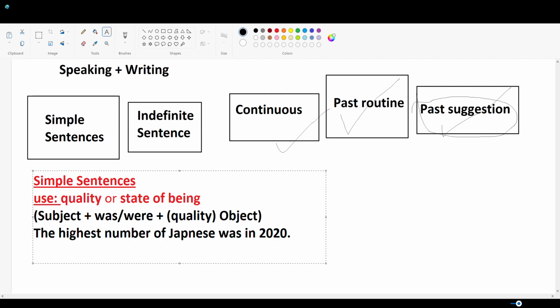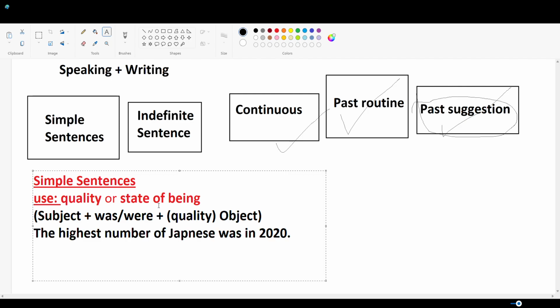Now this way we can use the same thing. The highest number of Japanese is our subject, that is a compound subject. Post it we have was, because we are talking about singular highest number, and then we'll have our object as to where it is.